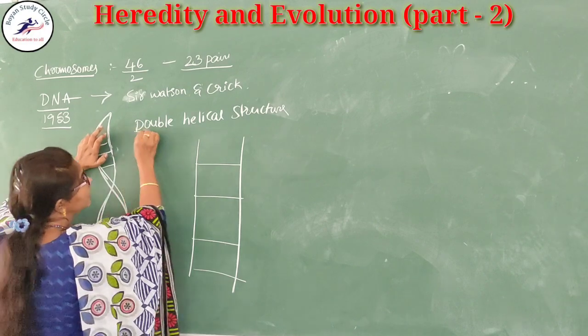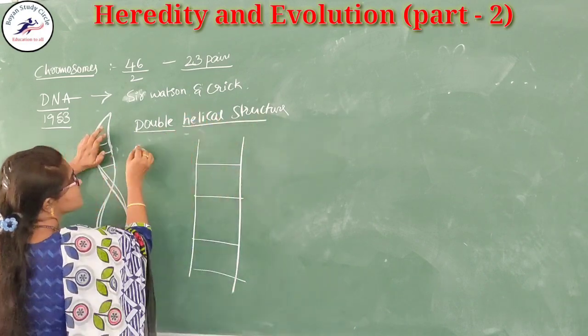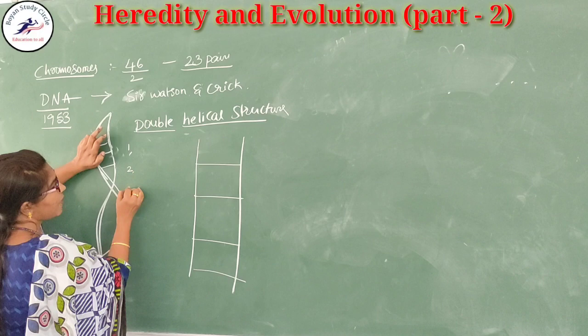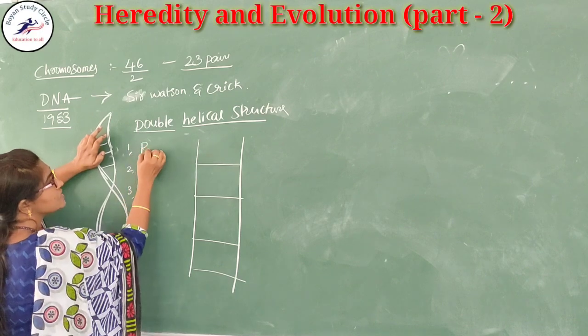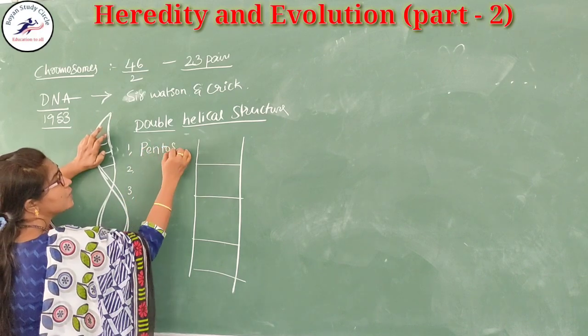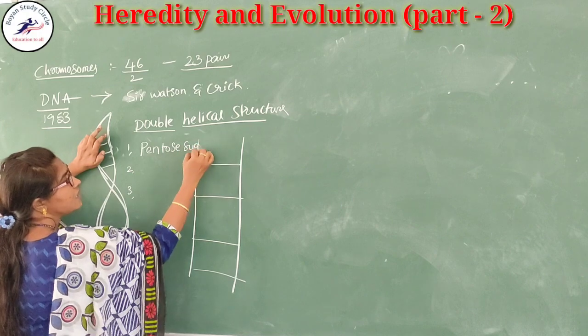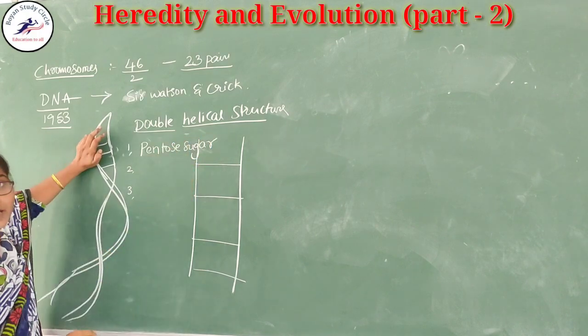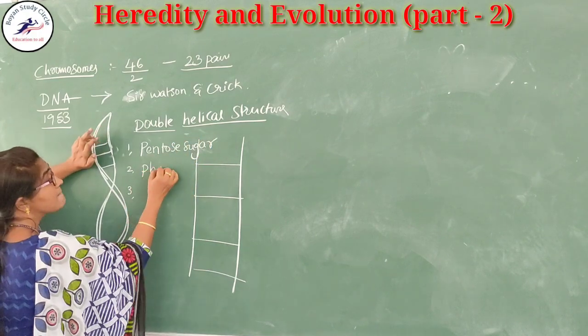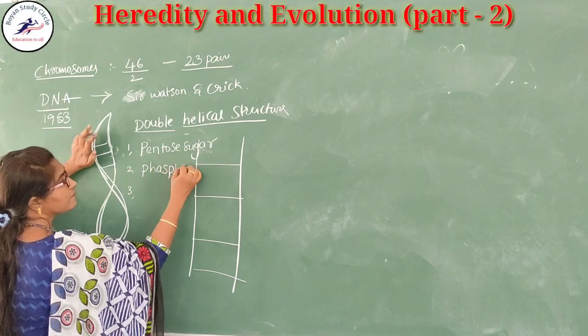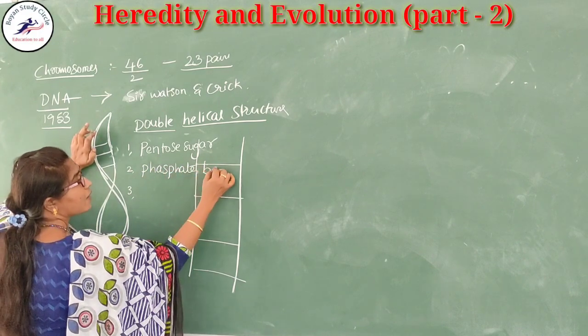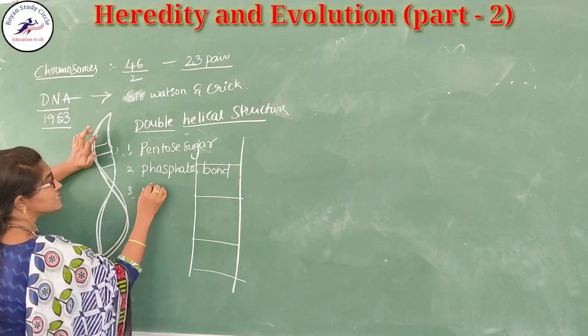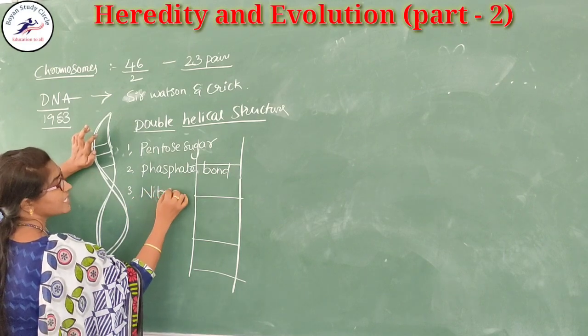So this double helical structure contains three parts. What are the three parts? The first one is a pentose sugar. The second one is the phosphate bond. And another one is the nitrogen base pairs.